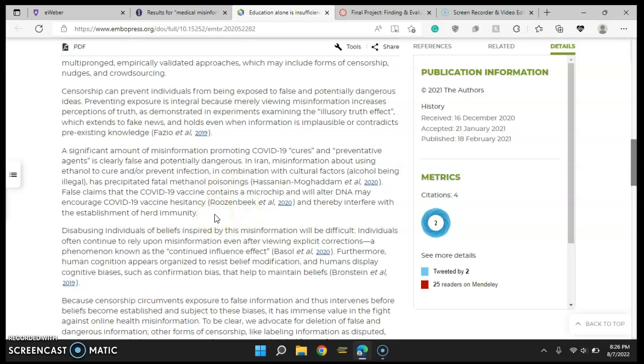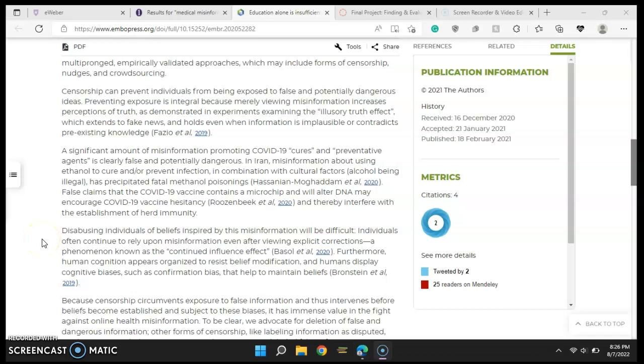It also talks about the false claim that the COVID-19 vaccine contains a microchip and will alter DNA, and it did encourage COVID-19 vaccine hesitancy. We all know that there are a lot of people who are still not vaccinated, and it has created interference with the establishment of herd immunity.